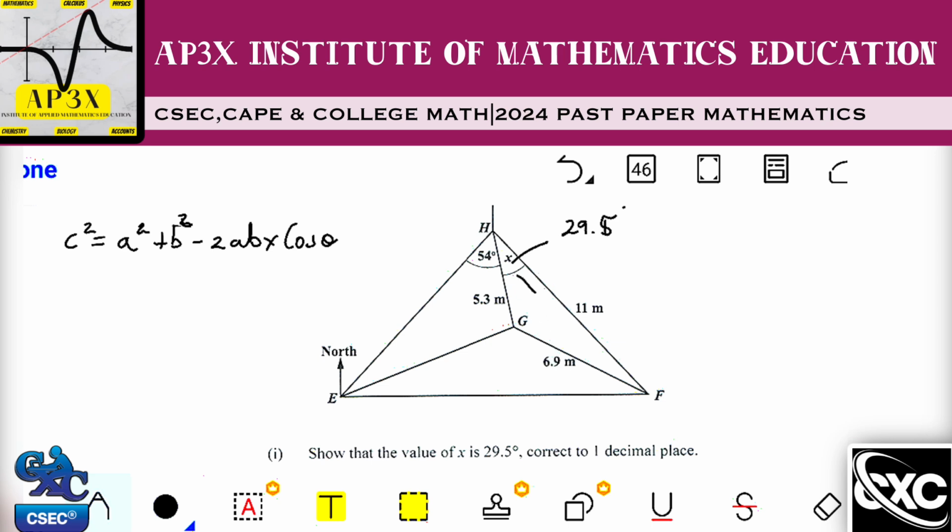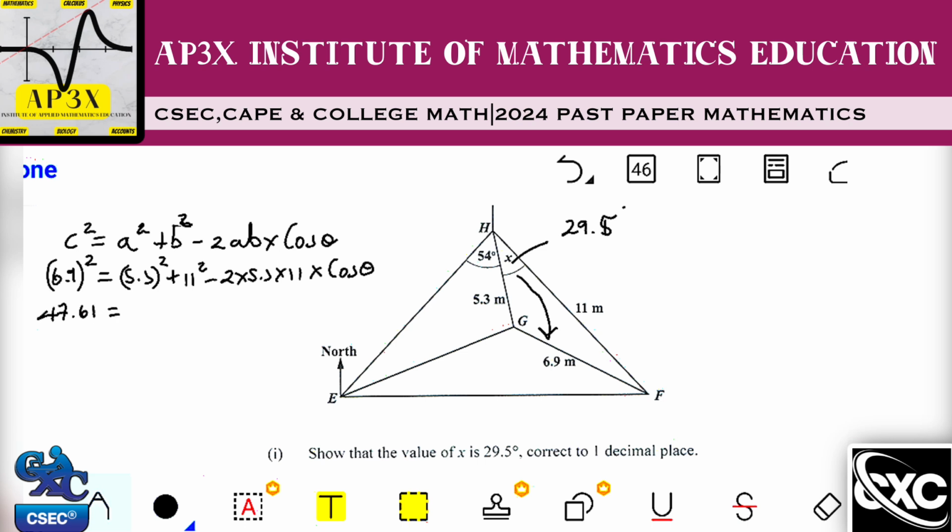So in this case, my c is going to be 6.9, so that's 6.9 squared. A and B are going to be the other two sides respectively. So that's 5.3 squared plus 11 squared minus 2 times 5.3 times 11, and obviously multiplied by the cosine of the angle, which we do not know in this case. So let's grab our calculators out. 6.9 squared is 47.61.